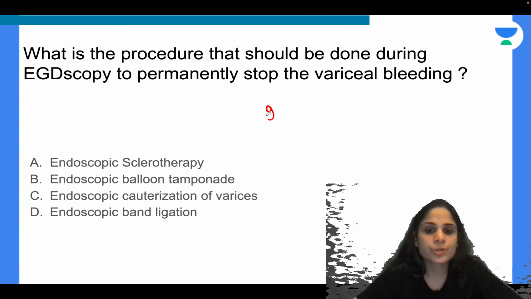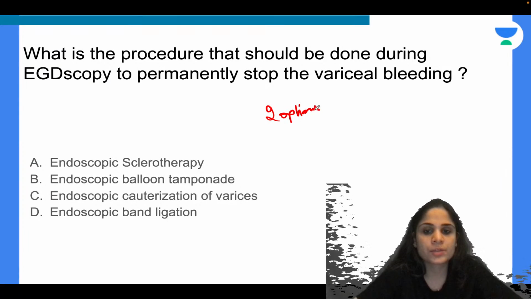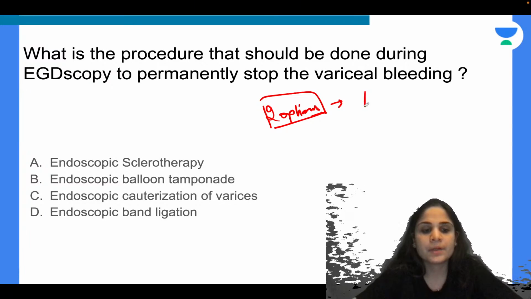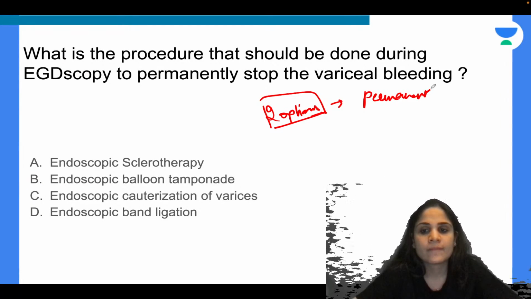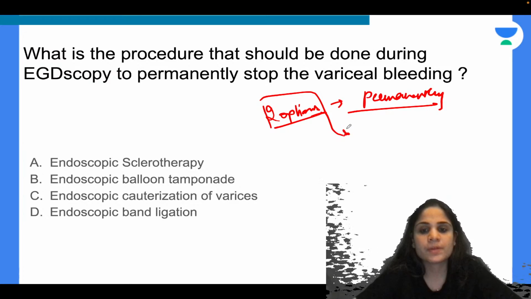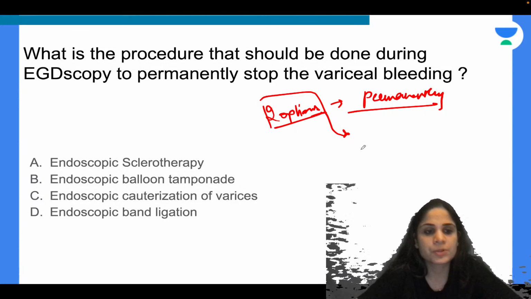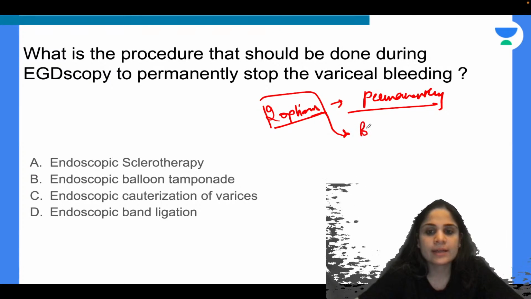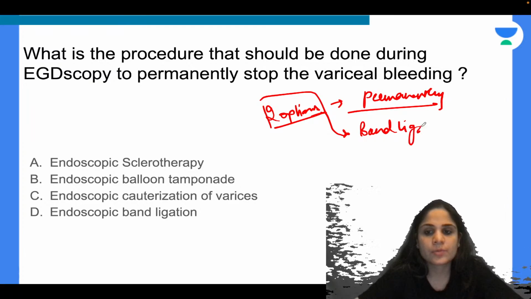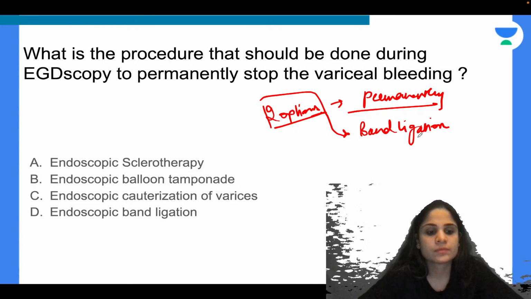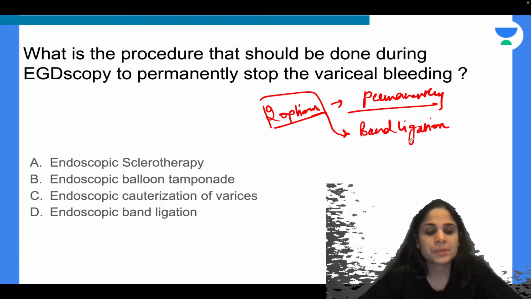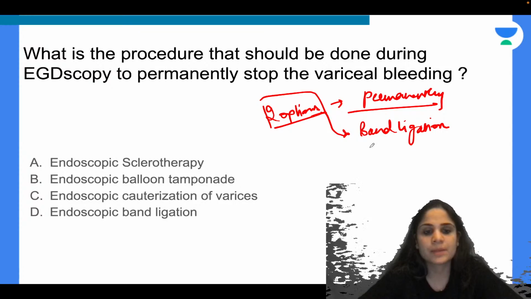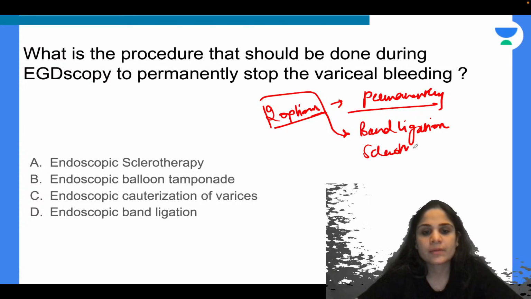Alright, so if I give you two options, instead of giving you one option, if I say you can do two best procedures to stop the variceal bleeding permanently, not a temporary procedure, I am giving you two options. What will your answer be? Yes, absolutely correct. Endoscopic band ligation is one of the procedures. What is the other one? To permanently stop the bleeding. Yes, very good, Sapna. The other one is sclerotherapy.